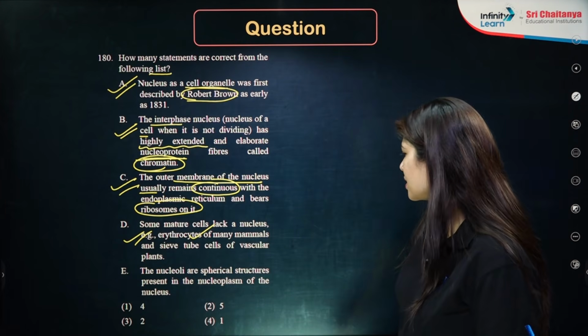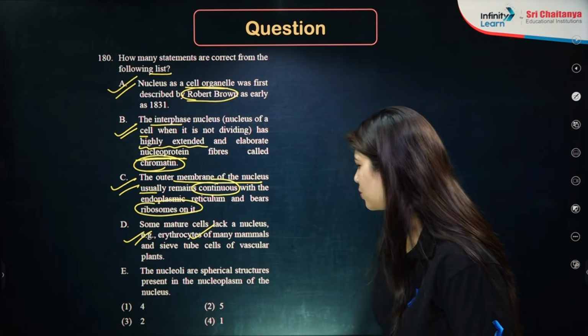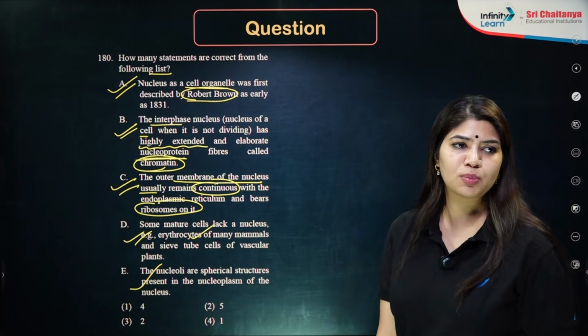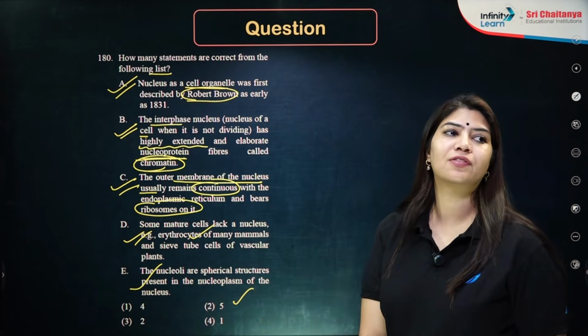The nucleoli are spherical structures present in the nucleoplasm of the nucleus. This is also a correct statement. All 5 of them are correct statements. So the answer has to be option number 2, which is 5 statements.